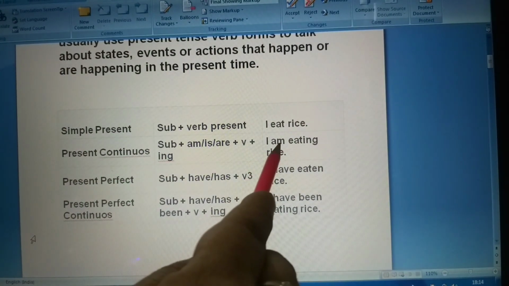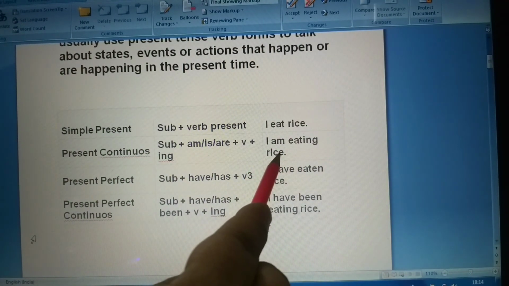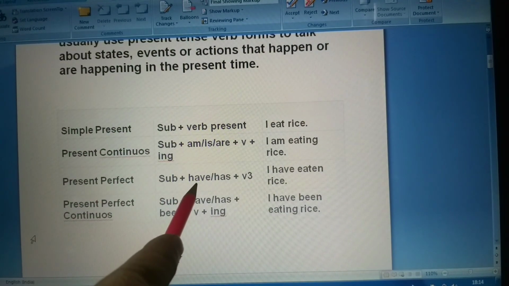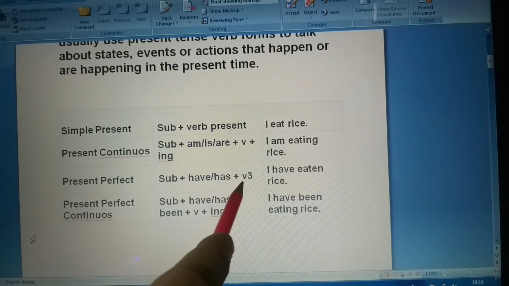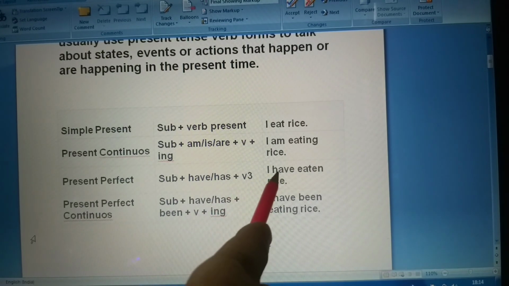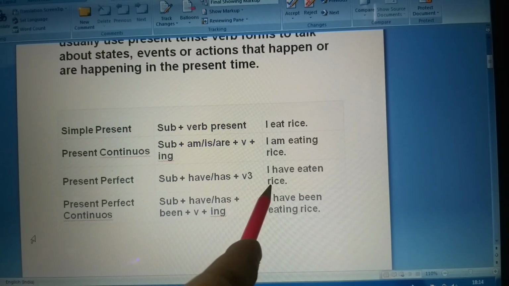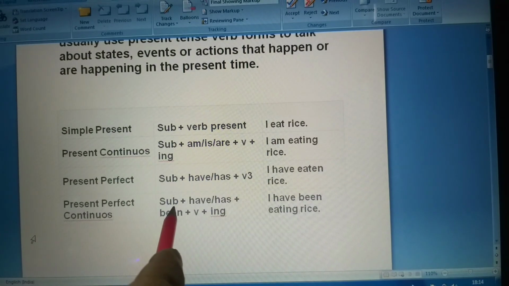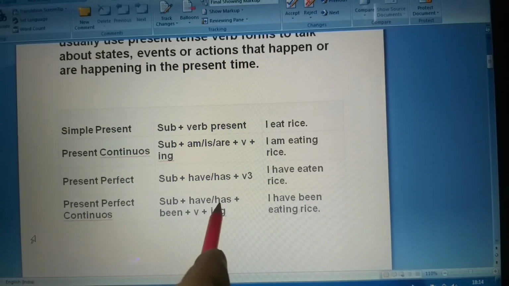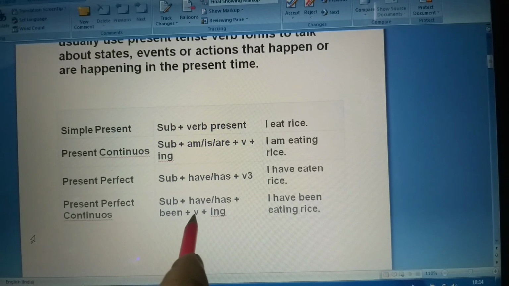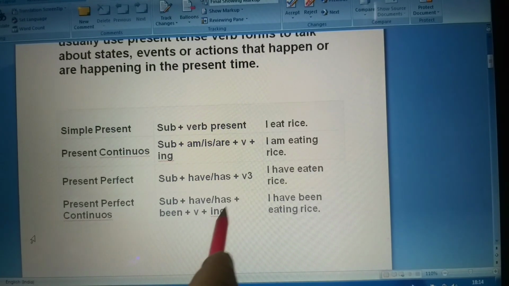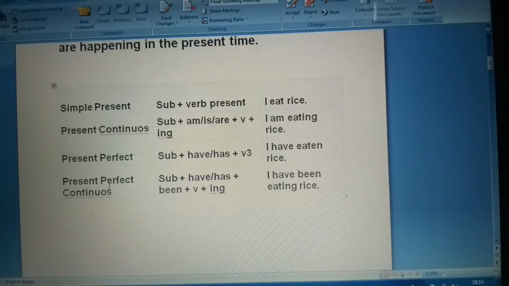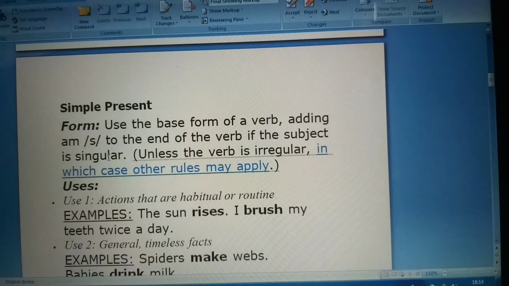I am eating rice. Then comes present perfect, subject plus have or has plus third form of verb. Like, I have eaten rice. Then comes present perfect continuous, subject plus have or has plus been plus verb plus ing. That is, I have been eating rice. Now students, we'll do accordingly.